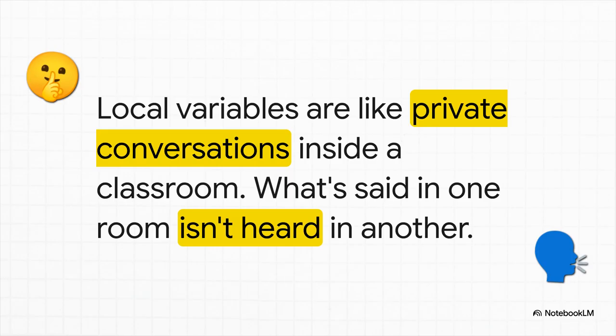Let's go back to our school. A local variable is like a private chat you're having with a friend during chemistry class. The students over in the history class next door, they have no idea what you're talking about. Your conversation is local to your classroom, just like a local variable is local to its function. And this is a good thing. It keeps everything nice and organized and stops different parts of your code from messing with each other.